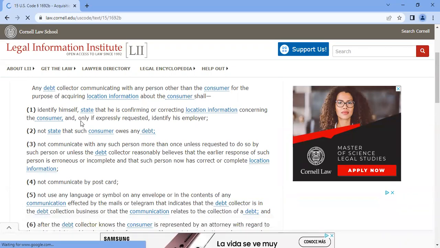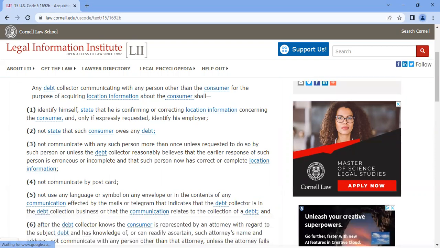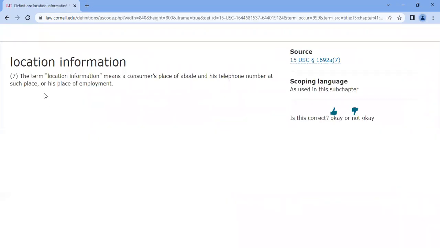So, any debt collector communicating with any person other than the consumer, which will be other than you, for the purpose of acquiring location information about the consumer shall. Okay, what is location information? The definition of location information is in 15 USC 1692A, and it says it up here in the corner. Location information means a consumer's place of abode and his telephone number at such place, or his place of employment. Okay, so let's go back. Location information means the place of abode, telephone number, or employment.